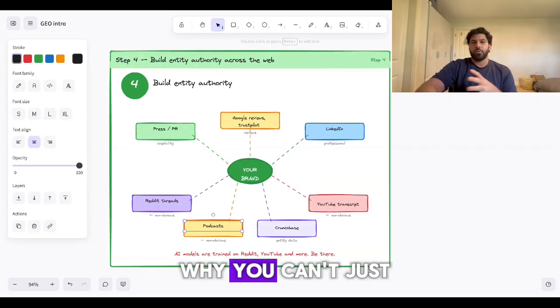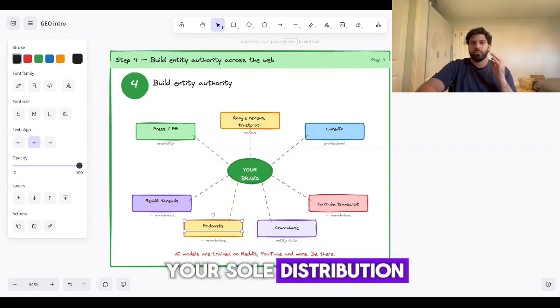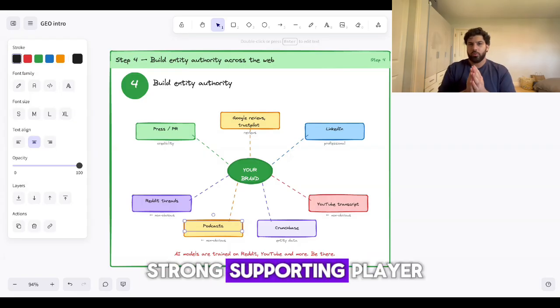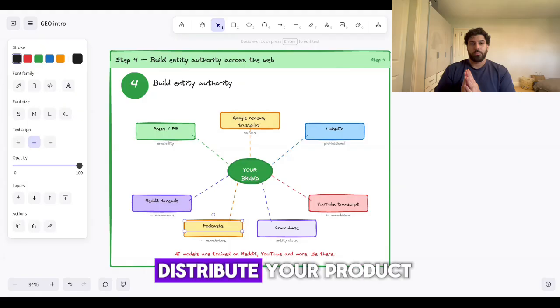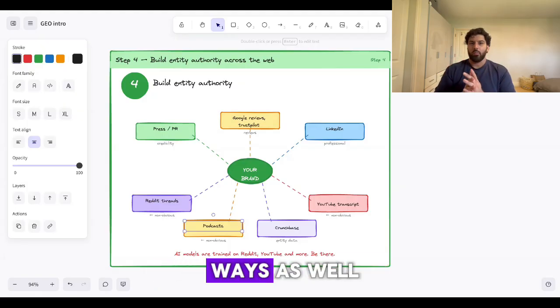And this is also why you can't just rely on GEO as your sole distribution. It's a very, very strong supporting player if you can also distribute your product and get your brand out there in other ways as well.